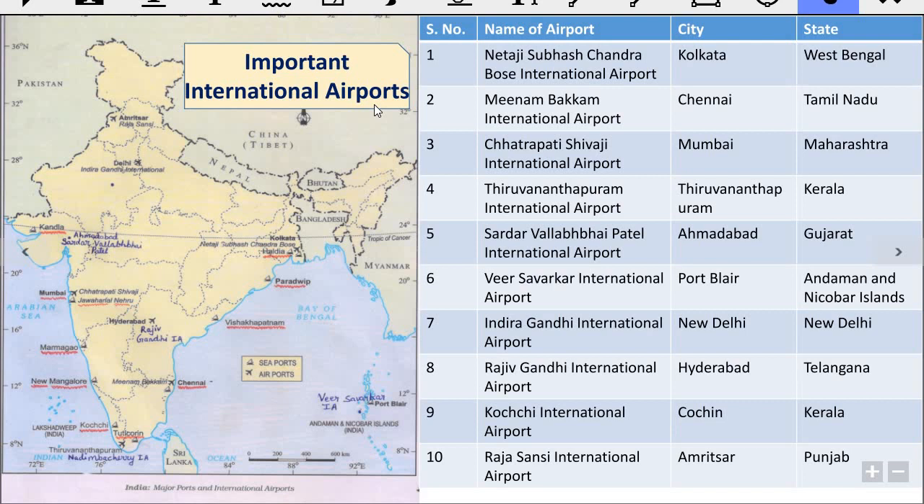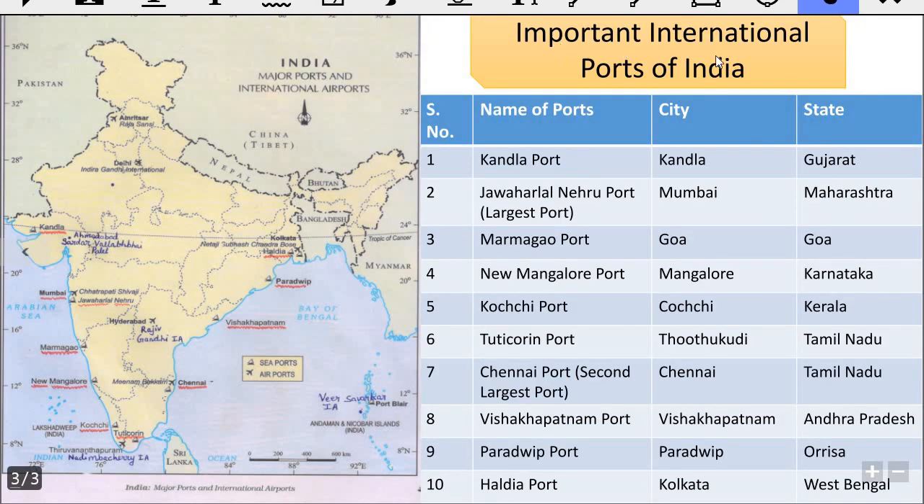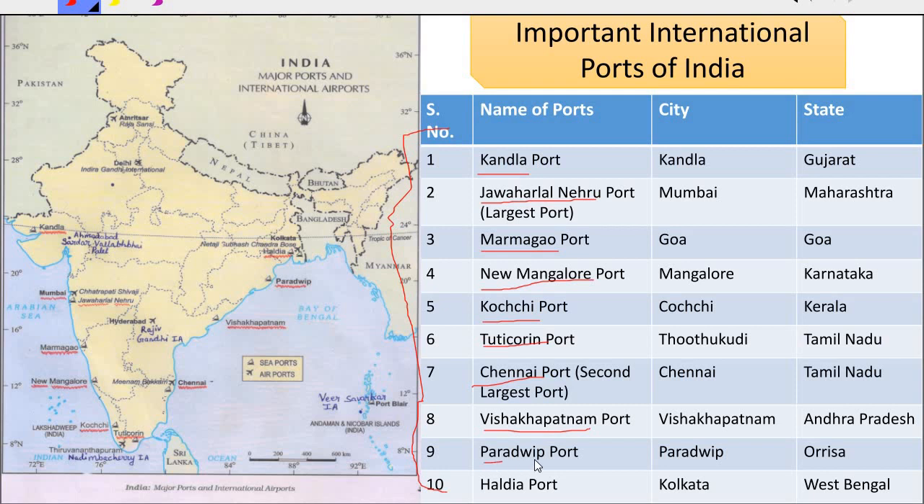Now we'll be moving to the important international ports of India. So now we are discussing the important international ports of India. So these are the 10 important international ports of India. Which one? The Kandla Port, the Jawaharlal Nehru Port, the Marmagao Port, New Mangalore Port, Kochi Port, Tuticorin Port, Chennai Port, Visakhapatnam Port, Paradweep Port, Haldia Port.